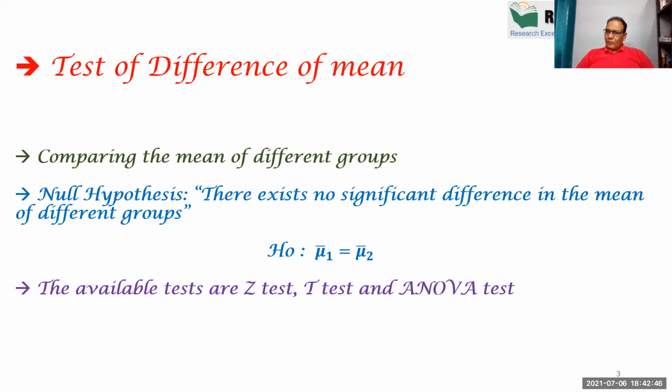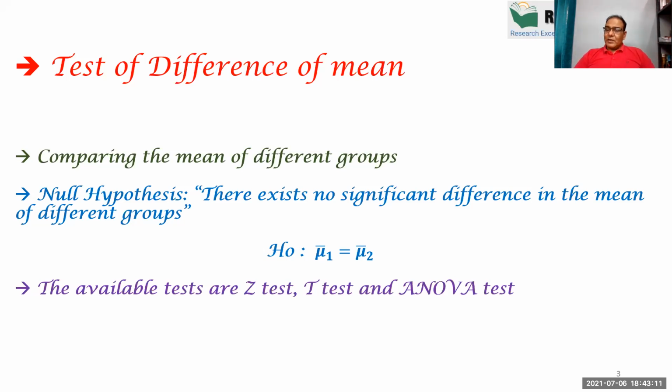Null hypothesis always assumes that all are equal. If I ask you, can I say that the pollution in Delhi and Bombay and Chennai are equal? So you may say no, but actually according to God, because God created all the cities the same. So from the null perspective, there is no difference.